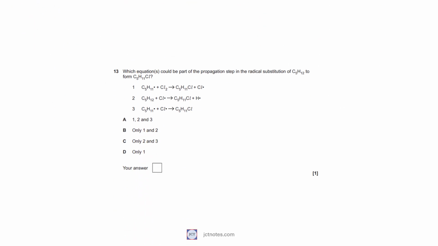In question 13, we are provided with three equations for a radical substitution. We are asked to identify which equation, or equations, could be part of the propagation step. In equation 1, we are forming the chlorine radical. This radical is able to continue the propagation by forming other radicals. Equation 1 is a possible propagation step.